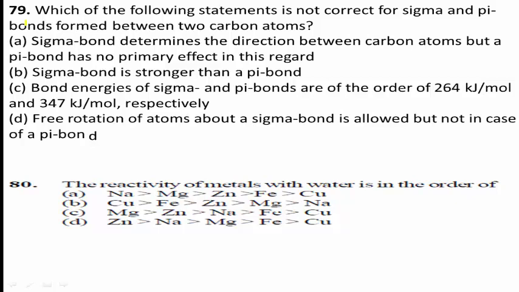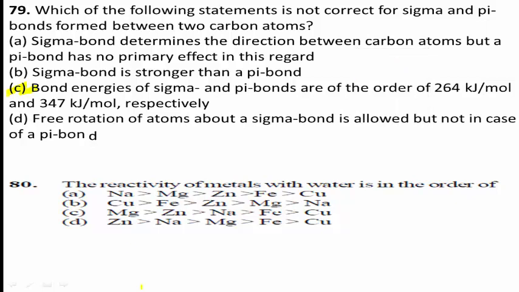In the given options, which one is the right answer? Option C. Bond energies of sigma and pi bonds are of the order 264 kilojoule per mole and 347 kilojoule per mole respectively is the wrong statement, because the bond energy of a sigma bond is higher than that of a pi bond, as a sigma bond is stronger than a pi bond. Free rotation of atoms about a sigma bond is allowed but not in case of pi bond. Yes, we know all these points. Therefore, the correct answer for this question is option C. Option C is the right answer.